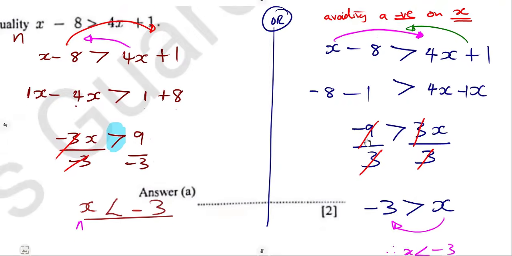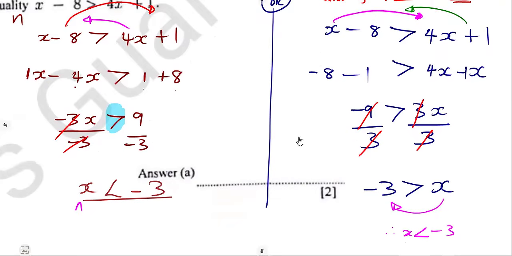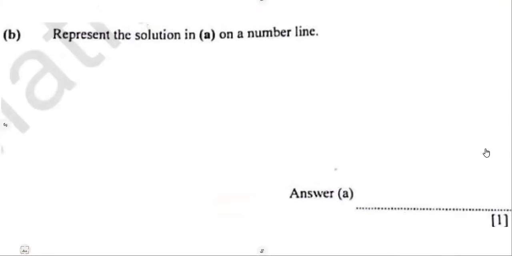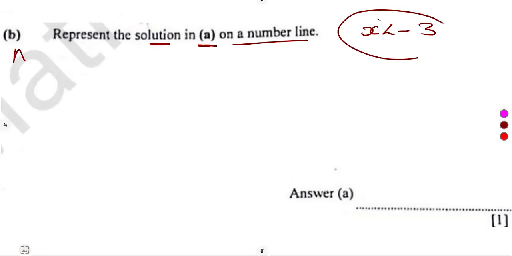So this June exam, guys, it was actually straightforward. You just needed to understand more of your basics. Then the B part represents the solution in A on a number line. Remember, the solution that we got in A states that X is less than what? Minus 3. So the question is to represent this on a number line.